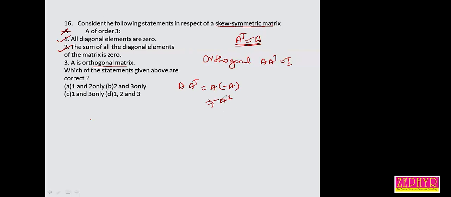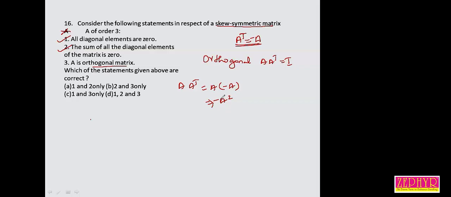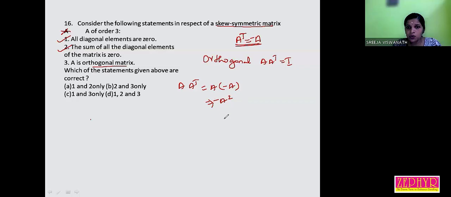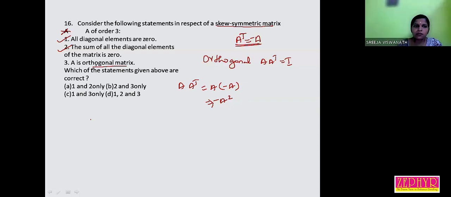Then is it true? No. The statement is false.